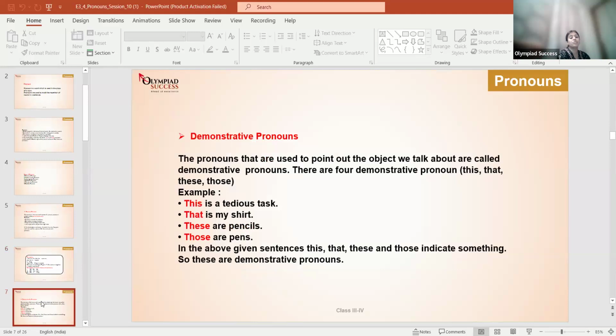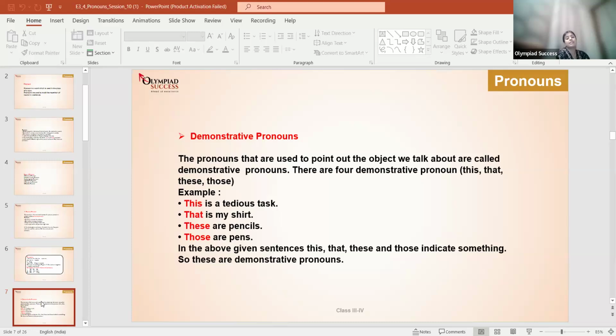Now, demonstrative pronouns. The pronouns that are used to point out the object we talk about are called demonstrative pronouns. There are four demonstrative pronouns: this, that, these, those.